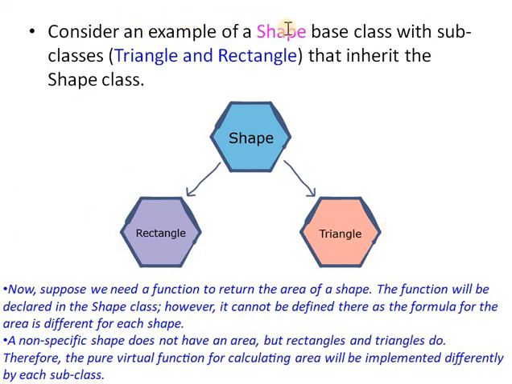Consider another example, a shape class with subclasses triangle and rectangle that inherit the shape class. Shape is the base class, and rectangle and triangle are the subclasses, or derived classes, of the base class shape. Now, suppose we need a function that calculates the area of a shape.